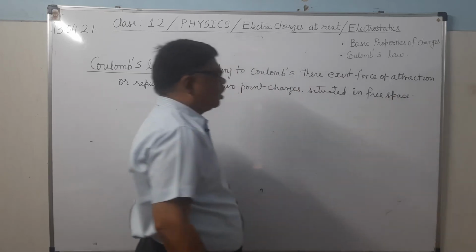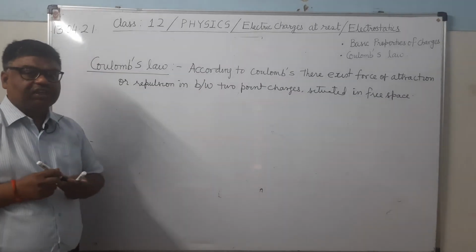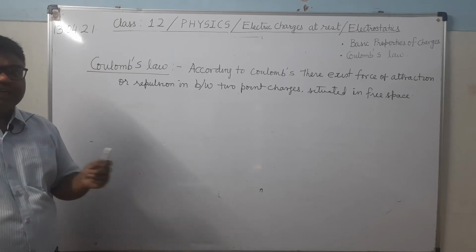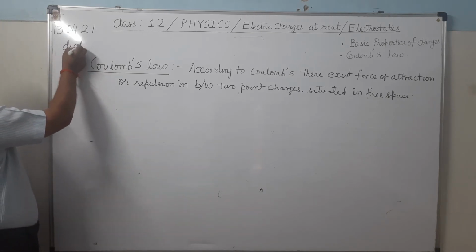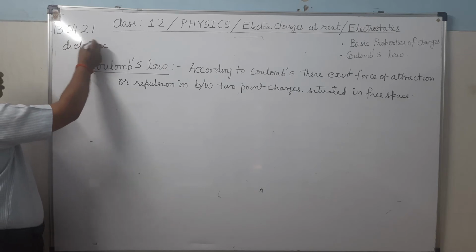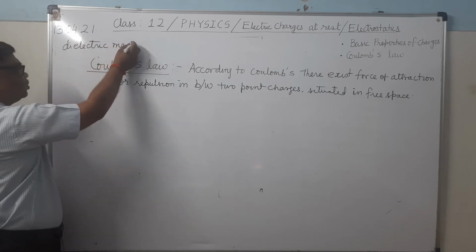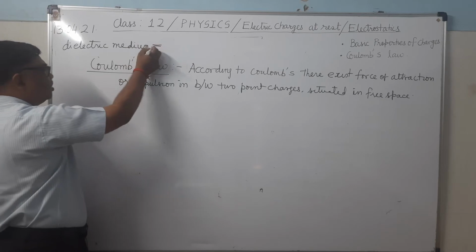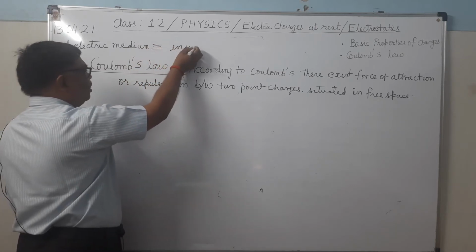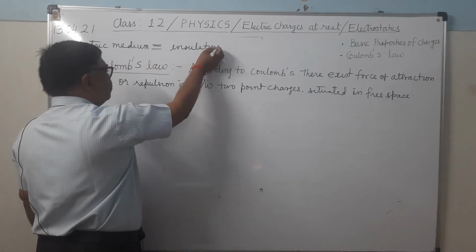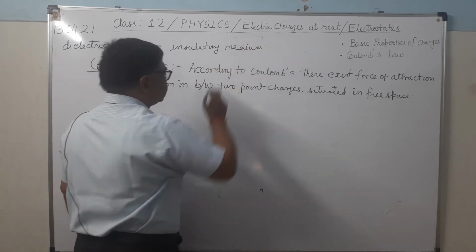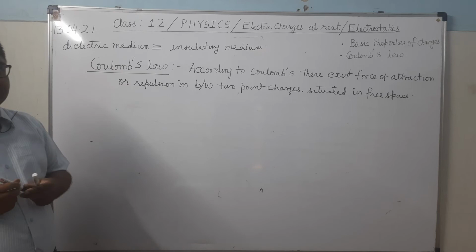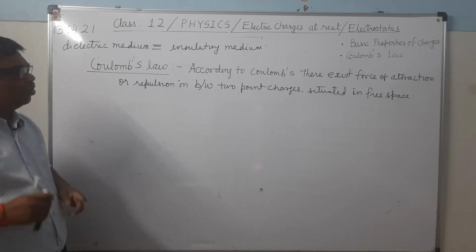Though later it was found that even if the charges are situated in some dielectric medium, you know what a dielectric medium is? That is an insulating medium. For example, air is an insulating medium, through which charges cannot flow.